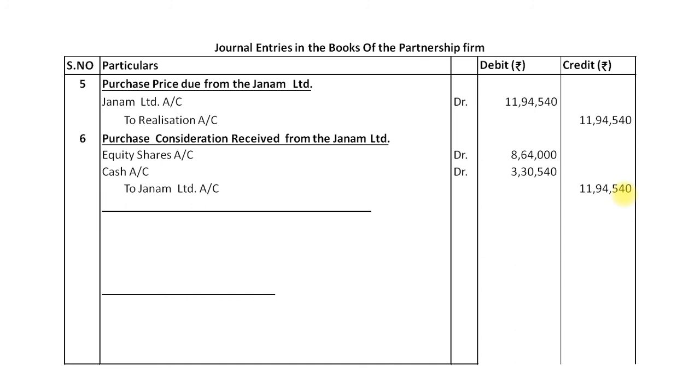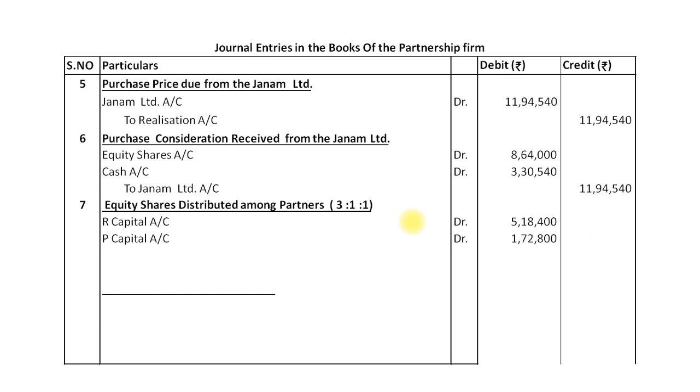Here the equity share account is debited and as per the information in the sum, equity shares are distributed by partners in their profit sharing ratio. So our next entry will be for distribution of equity shares among partners in their profit sharing ratio 3:1:1, and our accounting entry will be R's capital account debit ₹5,18,400, P's capital account debit ₹1,72,800, D's capital account debit ₹1,72,800 to equity shares account ₹8,64,000.